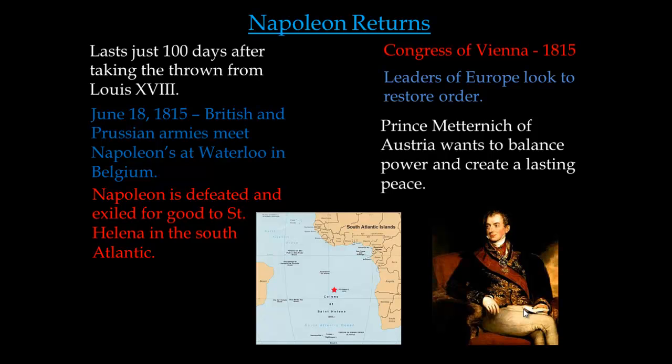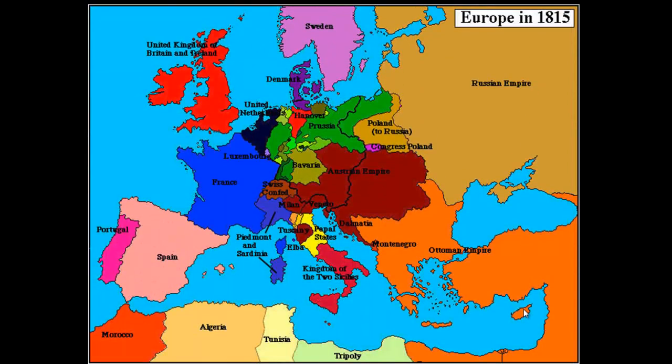So they really want to create a balance of power in Europe. Nobody's too strong, and if somebody tries to do what Napoleon did and build up an army and become more powerful than others, then the surrounding countries will work together and crush that singular country or person. So what are some of the things they do? Their focus is going to be on France. How do we weaken France and not allow it to happen?